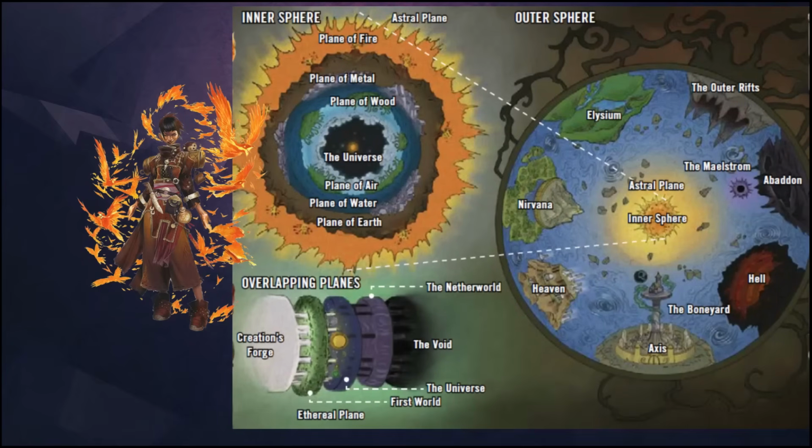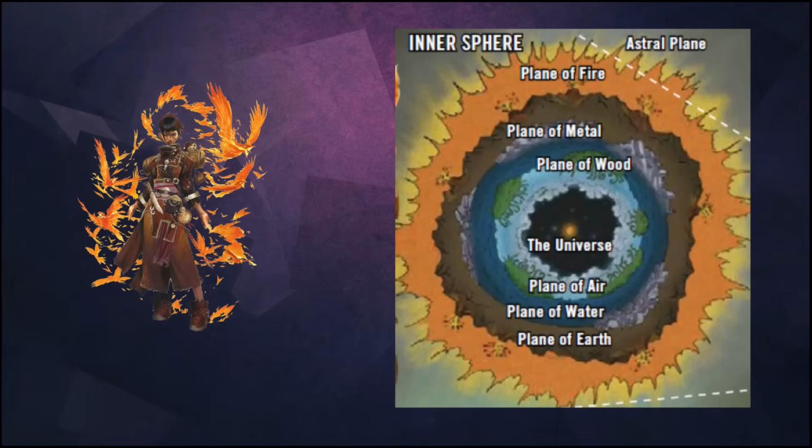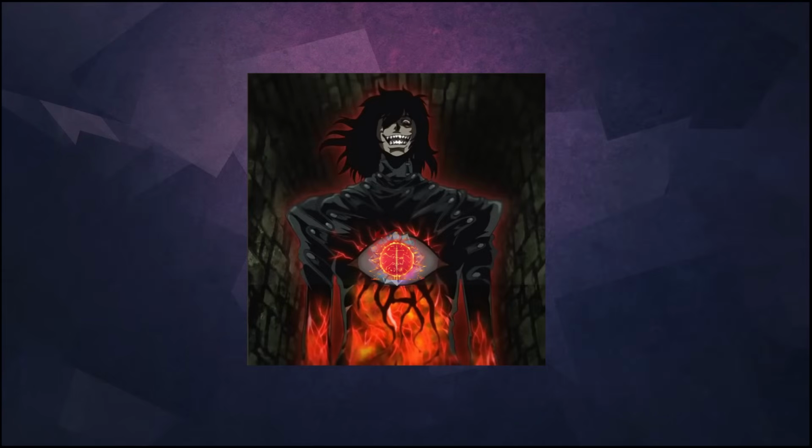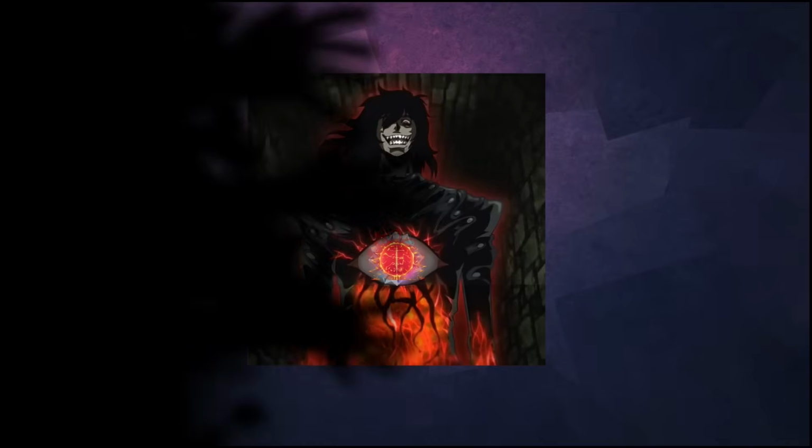Plane of elements. Kineticist has a direct connection to the plane of elements through the gate and draws his powers from there. The plane of elements is a layering of spaces with different origins: fire, air, earth, water, wood and metal, and Kineticist can choose all of them or focus on a couple of them and extend their capability. So Kineticist can be a nightmare for his enemies. Now, let's get into how it works and why.